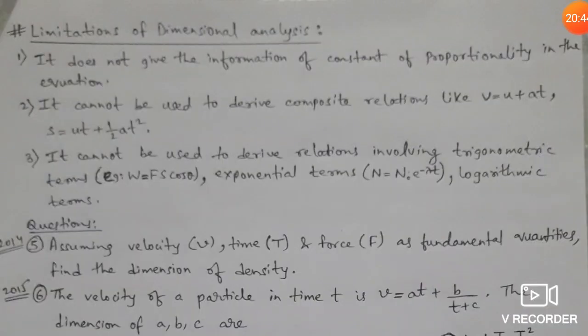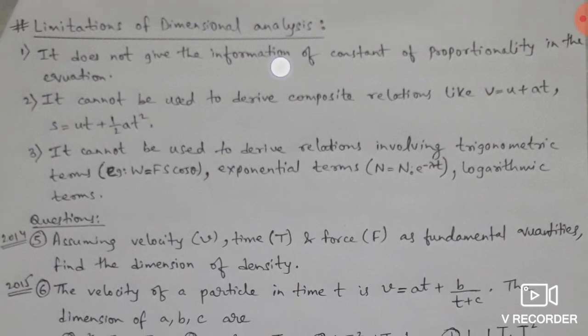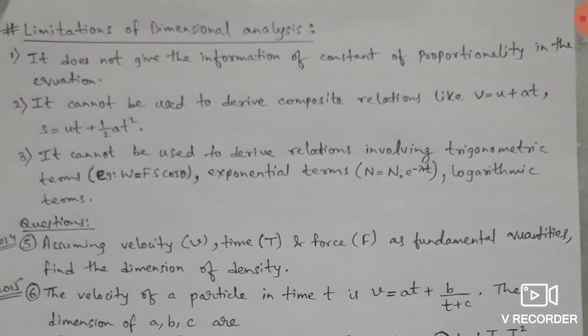Now let us discuss the limitations of dimension analysis. What are the limitations? Number 1, it does not give the information of the constant of proportionality in the equation. We have already seen that we calculated the force as m v square by r, and k is here the constant of proportionality. So the value of k is unknown. This is the limitation of dimension analysis.